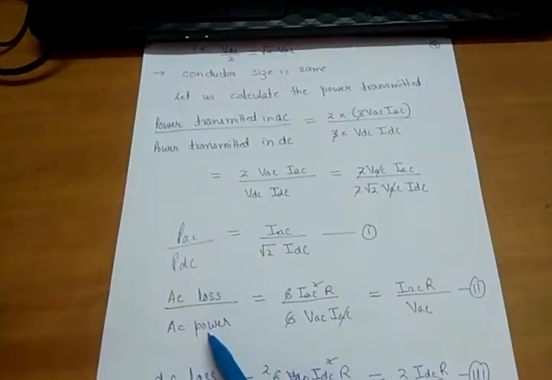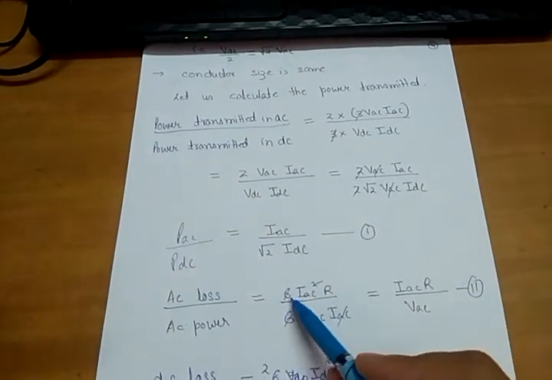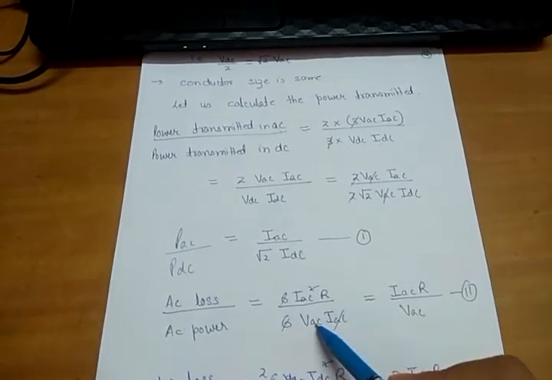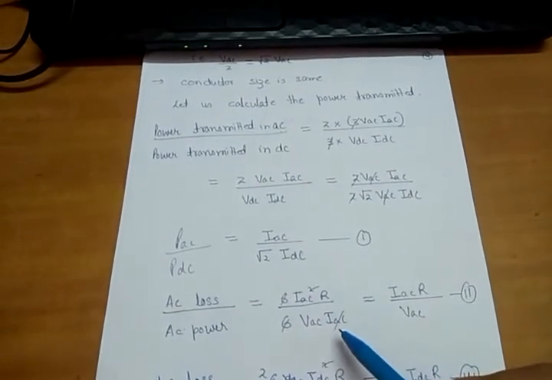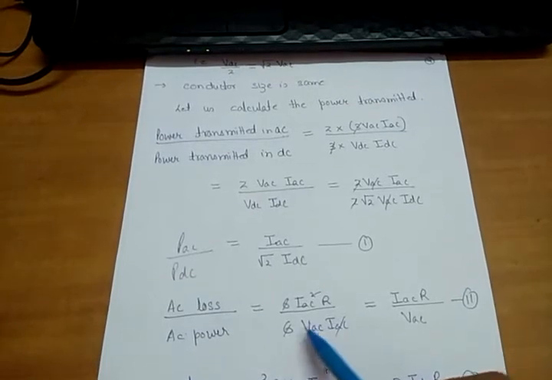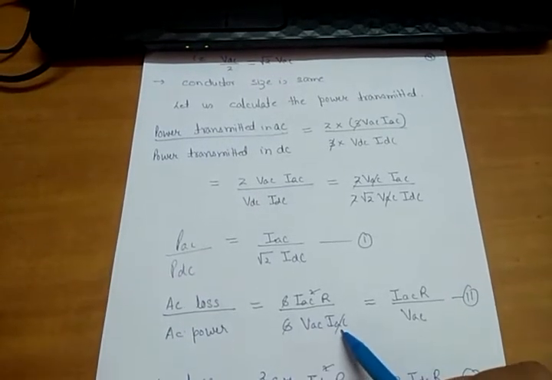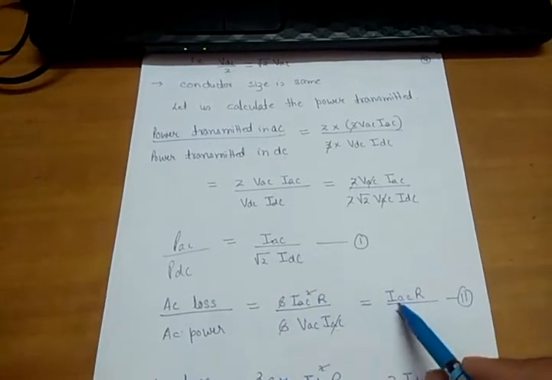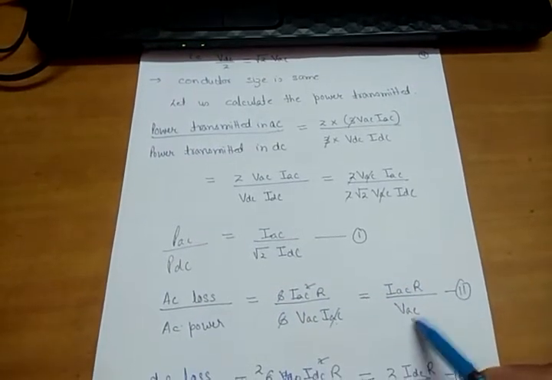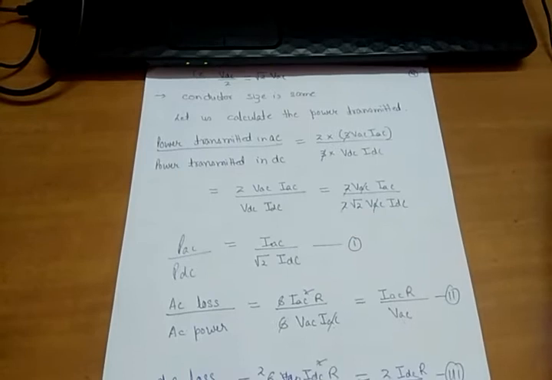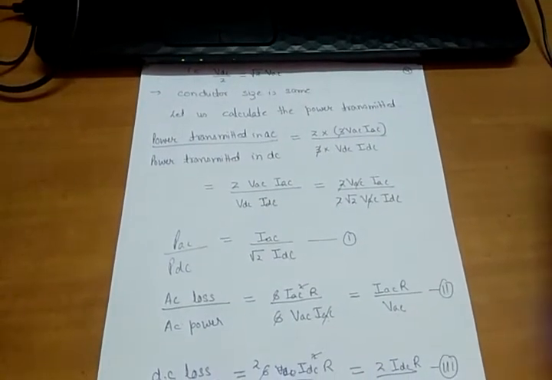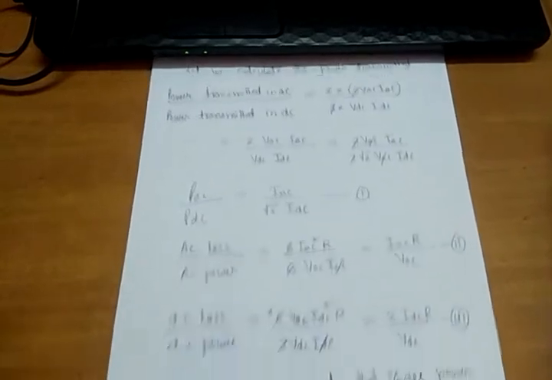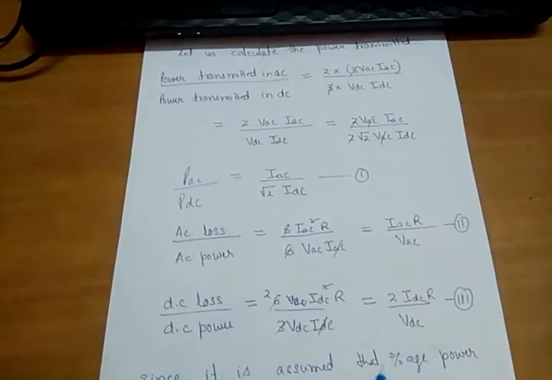Now, AC power loss by AC power. What is the AC power loss? 6 IAC squared R divided by AC power 6 VAC IAC. Because it is 3 VAC IAC for a single circuit, it will be 6 VAC IAC for two circuits. Cancelling IAC and 6, I get IAC into R divided by VAC, equation number 2. Now similarly, let us calculate the percentage power loss for DC, which is DC loss divided by DC power.